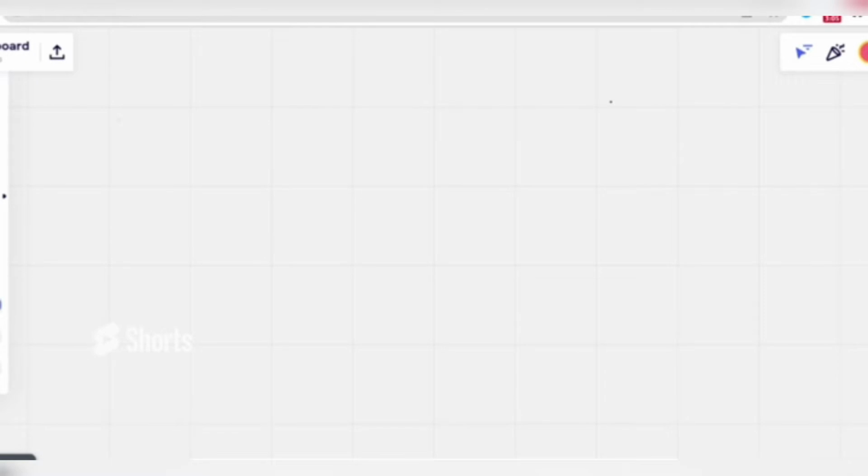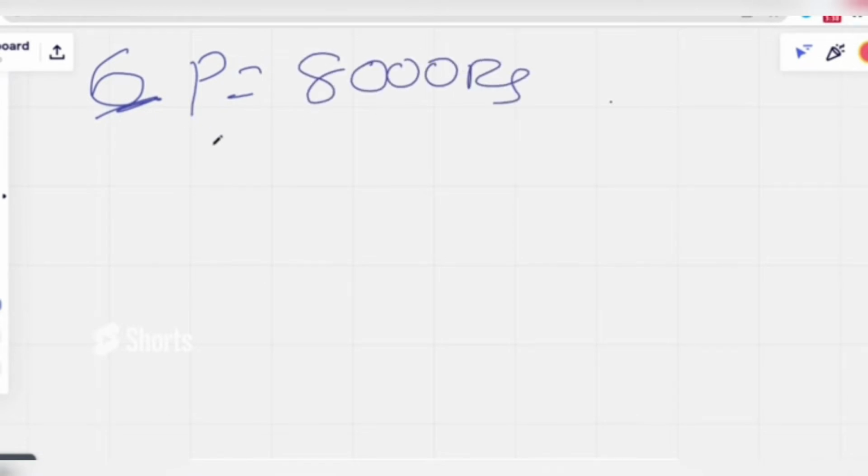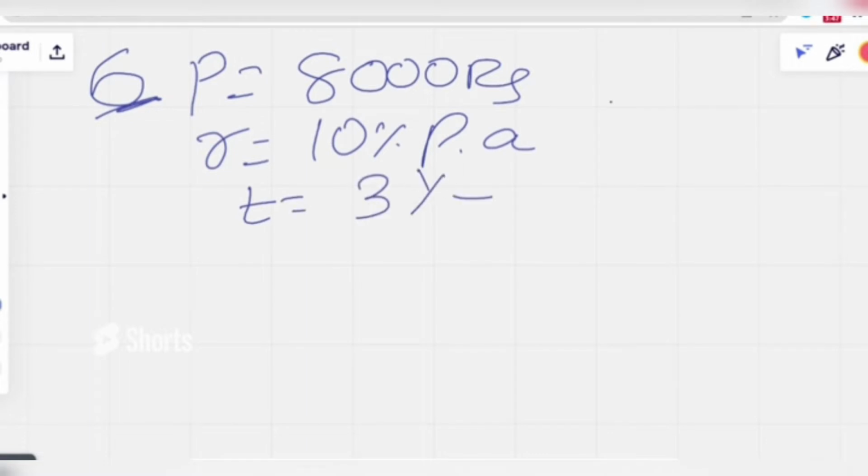So let's dive into models. As I said previously, we have six or seven models in simple interest. If you learn these six models you will be able to solve any kind of problem from simple interest. Let's understand how the simple interest formula will be useful in our calculations. Say the sum of amount is 8000 rupees, the rate of interest is 10% per annum, and the time is 3 years.